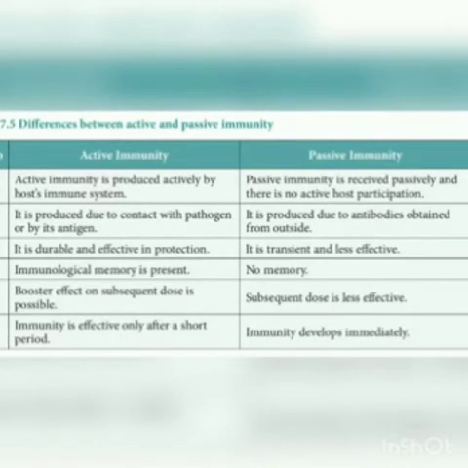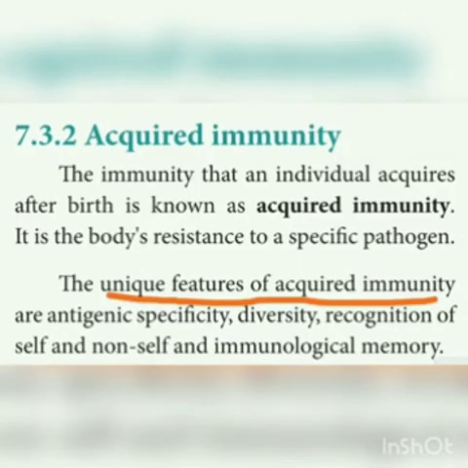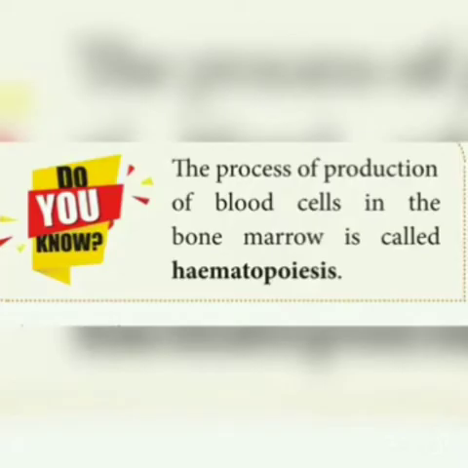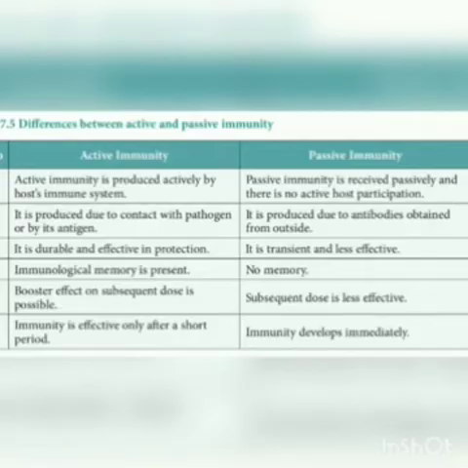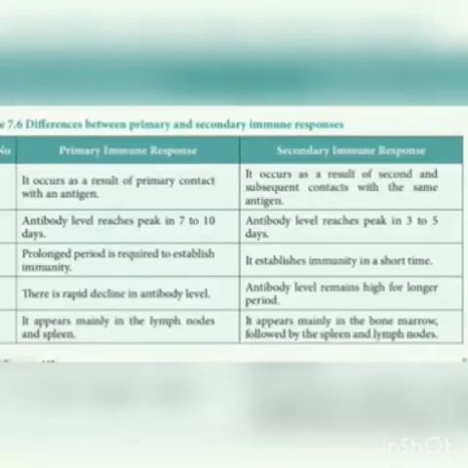So then what are the unique features of acquired immunity? The unique features of acquired immunity are antigenic specificity, diversity, recognition of self and non-self, and immunological memory. And then so many 2 mark questions are there. What is hematopoiesis? Hematopoiesis means the process of production of blood cells in the bone marrow. You have to revise the differences between active and passive immunity, primary and secondary immune responses, right?